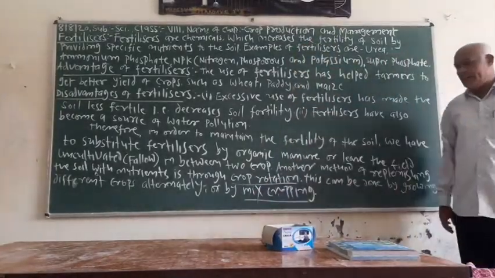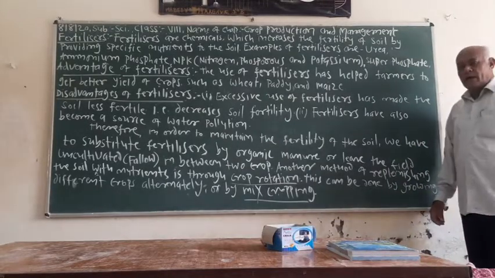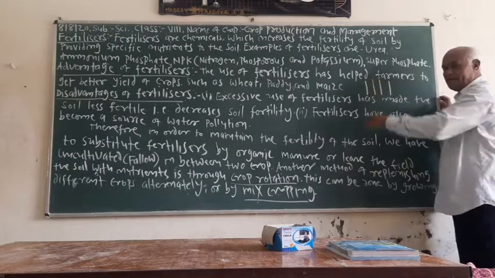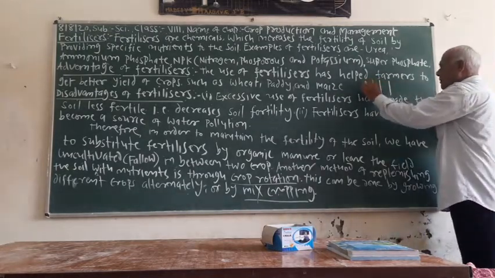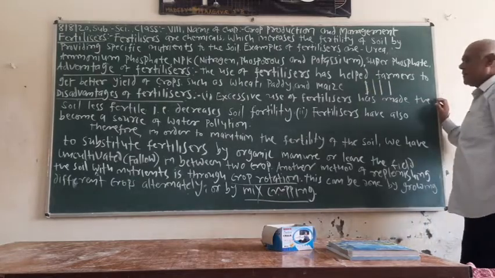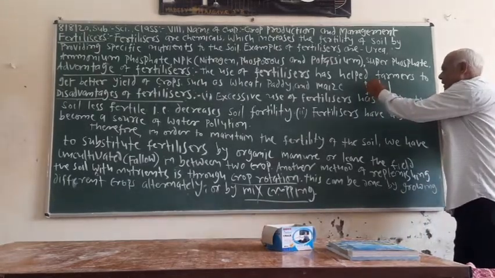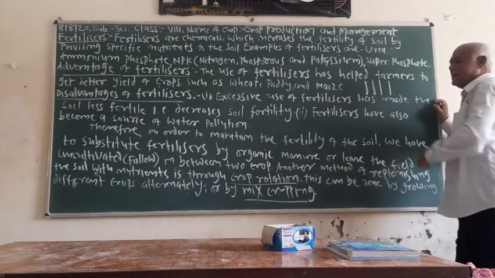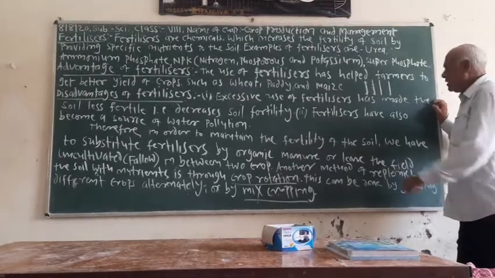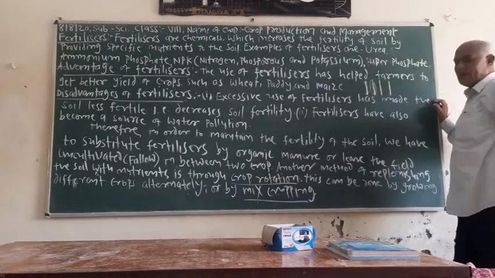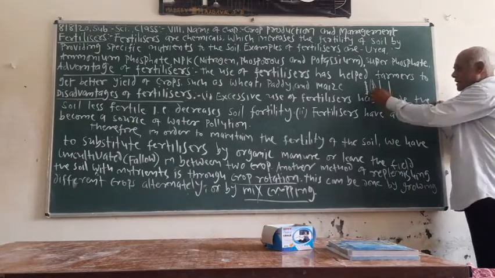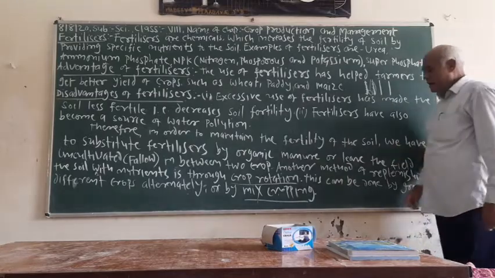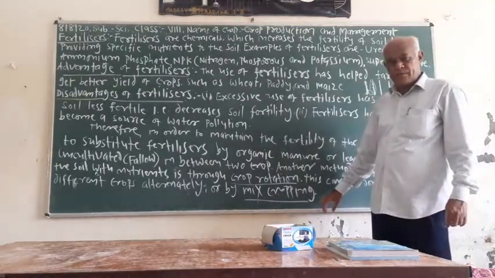Mixed cropping is taking two types of crop in different rows at the same time. Like one row is a cereal crop like wheat, and its neighboring row is planted with a pulses crop. The pulses crop increases the nitrogen in the soil, which is required by the cereal crop. This type of cropping is called mixed cropping.